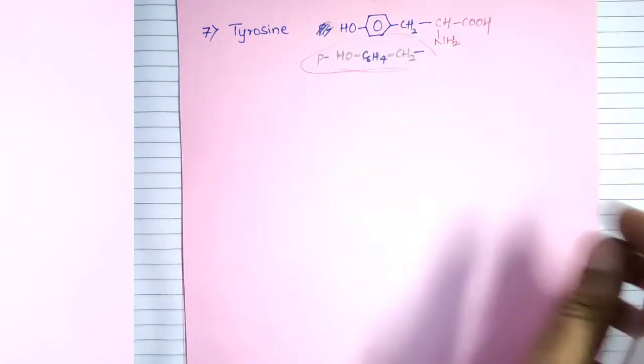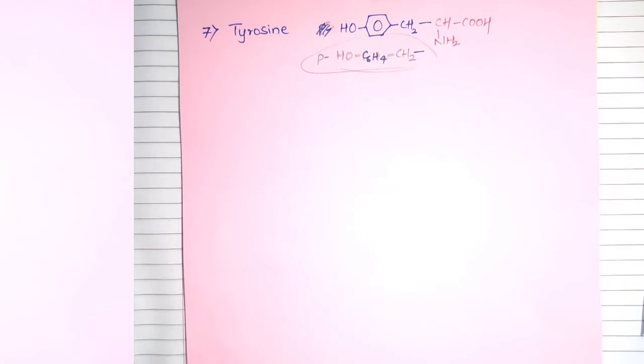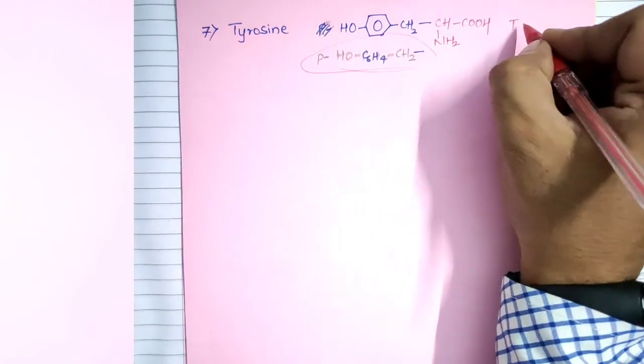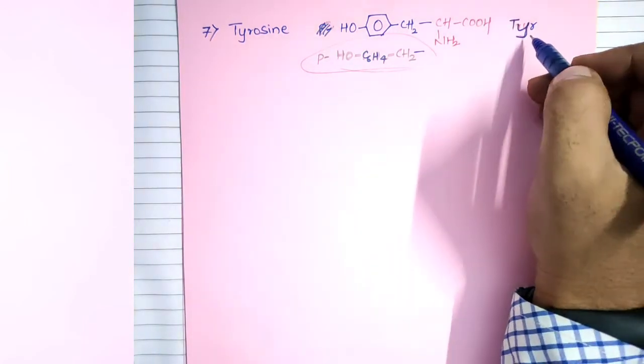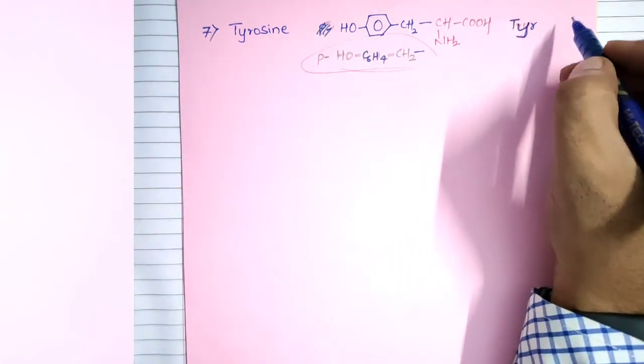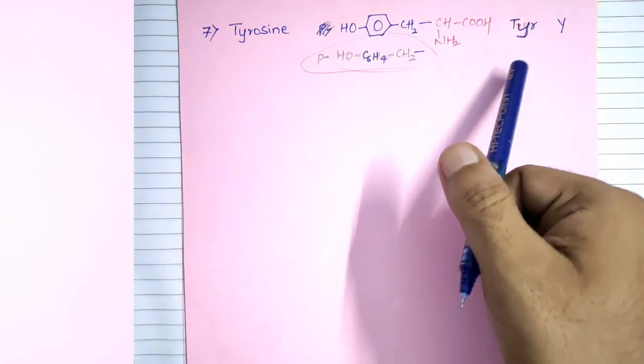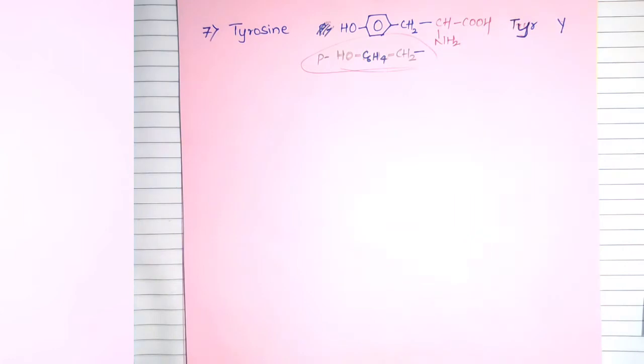This is tyrosine. The tyrosine is TYR. TYR, tyrosine, and the 1-digit symbol is Y. Of course, all 1-digit symbols are in capital alphabet.